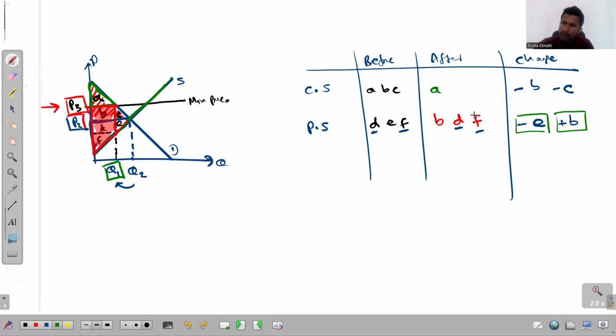Clear? So this region B is greater than the region E.